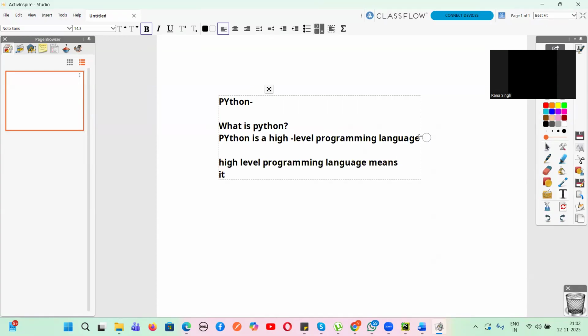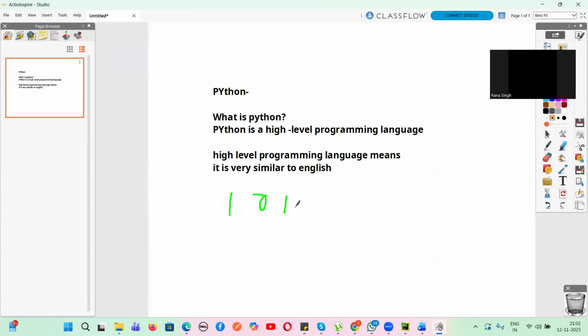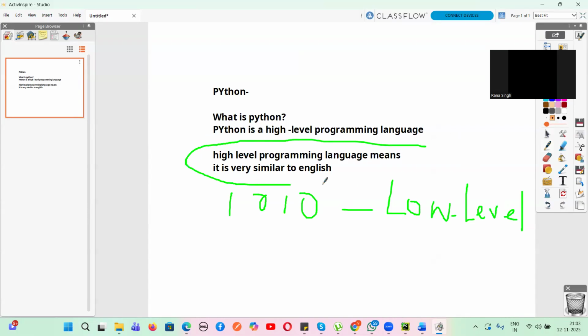It is very, very similar to English language. Low level means 1010. If it is written in 1010, this is called low level language. So Python is no more low level language. It is a high level language. The high level language is very, very similar to English.